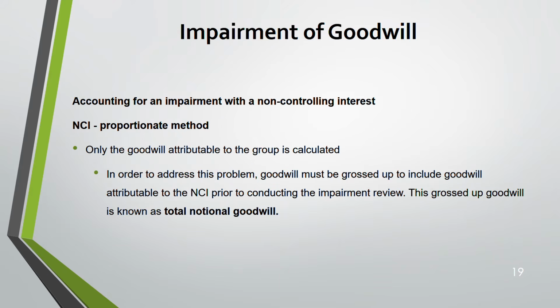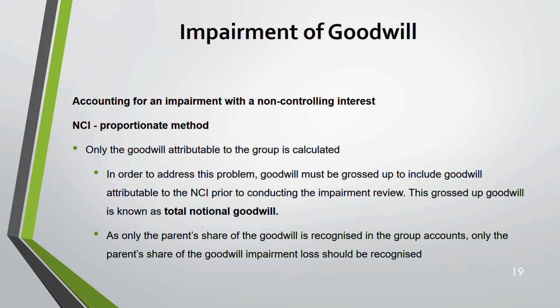You need to add the portion of the goodwill of the NCI to that. That means the total goodwill. How do you do this? This is how you do it. The goodwill that is given to you, you gross it up. You gross up that goodwill based on the NCI percentage. So once you gross up, the portion that goes to NCI of that goodwill also is included there. That is known as total notional goodwill. This total notional goodwill only you compare it with what? With the recoverable amount to find impairment.